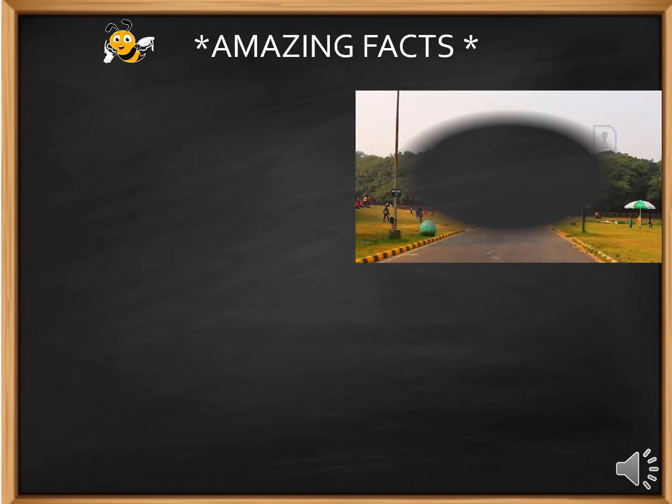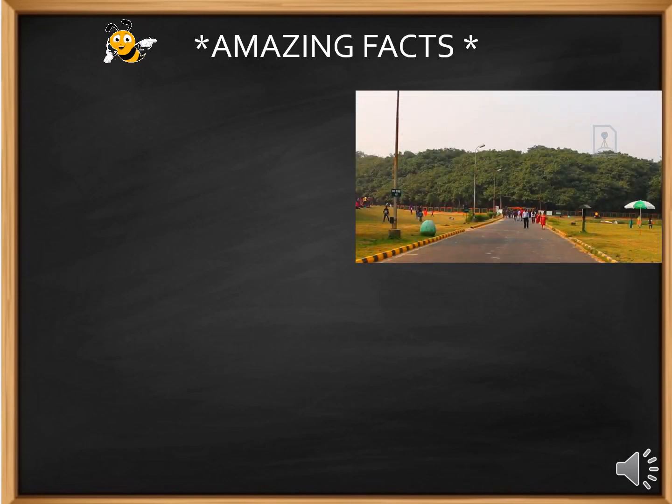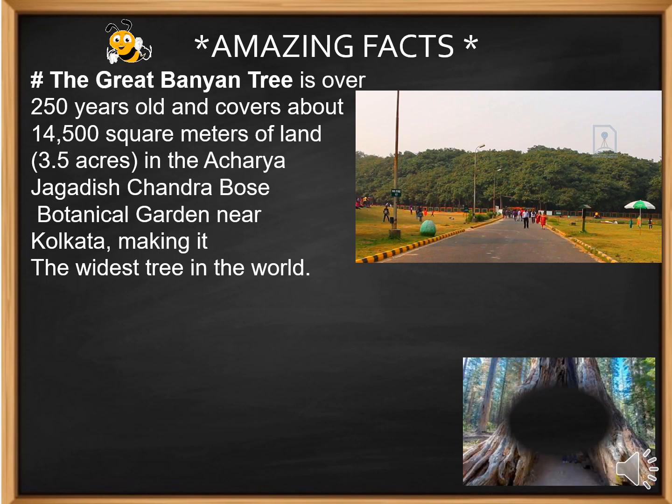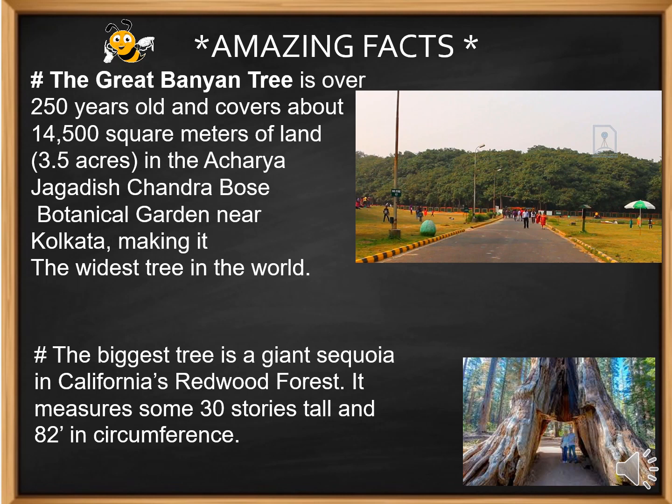Do you know, children? There is a huge banyan tree in Kolkata, in India, which is around 250 years old. Isn't that amazing? There is also a giant sequoia in California's forest. Just look at the size.